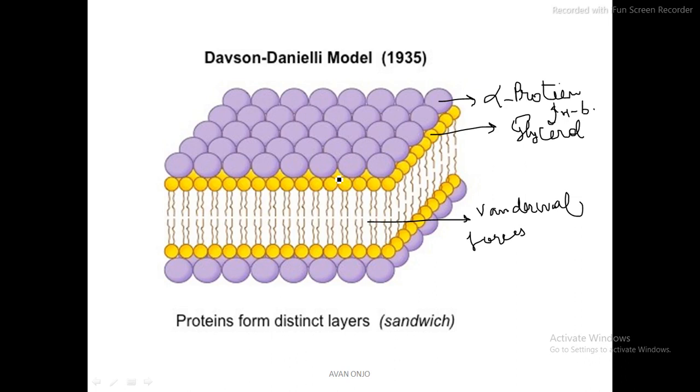about in the Davson-Danielli model. Now this model failed to explain the specificity of active transport across the membrane. We have seen that transporting proteins are there in the membrane, so this model was not able to explain that. That's why this model was rejected. So why is it called a sandwich model? Because the proteins sandwich the glycerol or the lipid part.